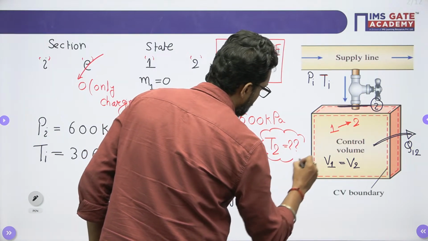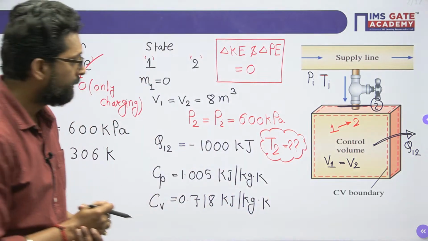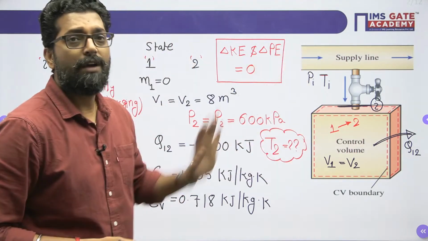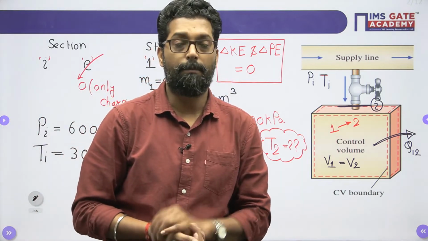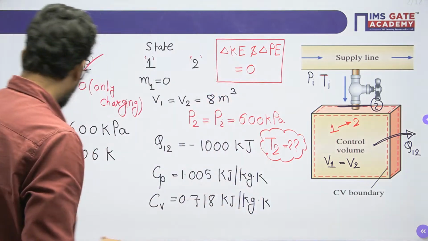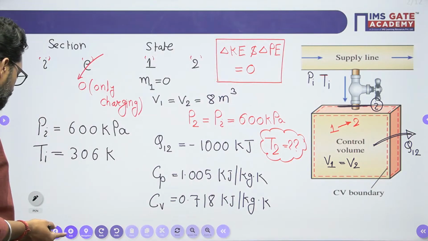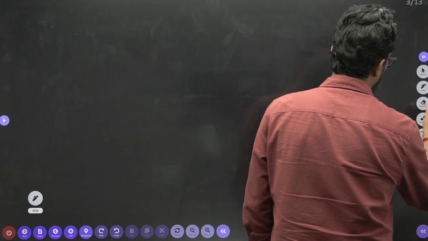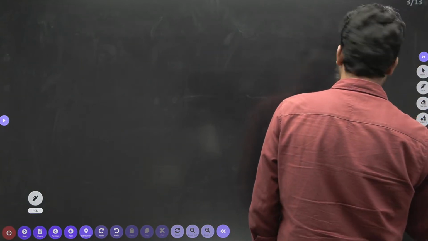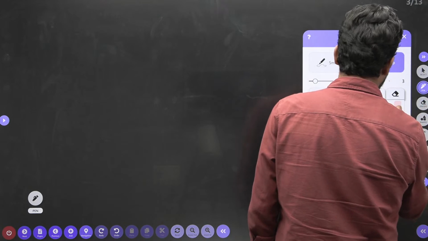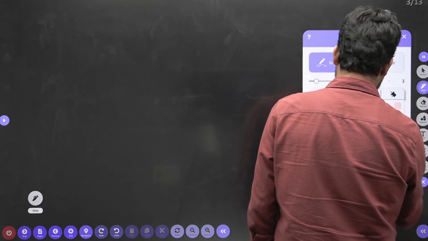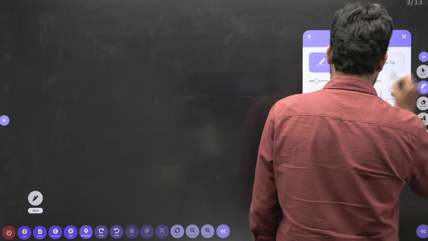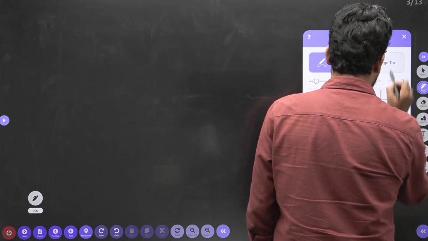No, my dear. When you have to find the final temperature, in this question we have to apply the first law of thermodynamics, but for the unsteady state. So what is the first law of thermodynamics for the unsteady state, beta? Please tell me, what is the first law for the unsteady state?